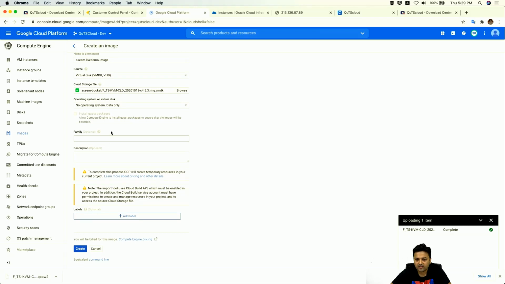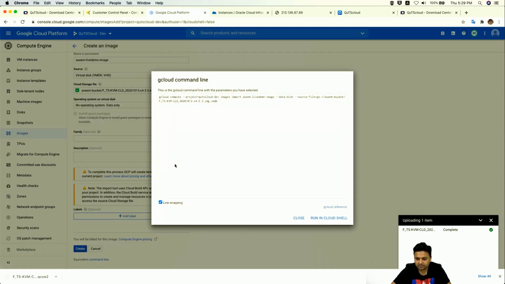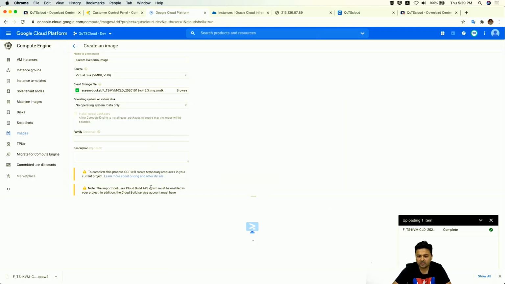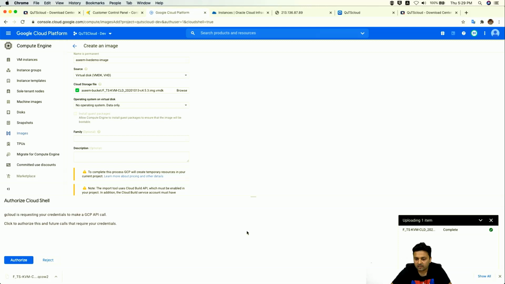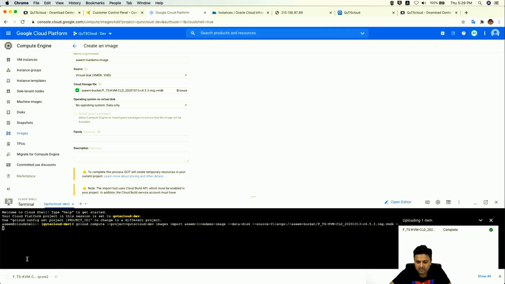Then for operating system, just keep it as is, no operating system, data only. Instead of clicking on create, go to the command line here and run in Cloud Shell. You can see this command is already there. All you have to do is add a space and type --subnet equal to default. Click on enter and authorize to run this command.